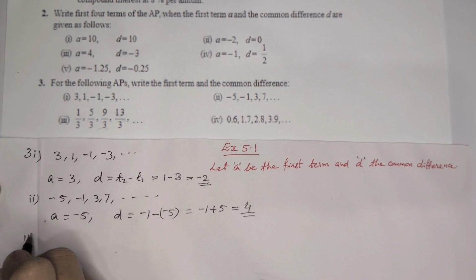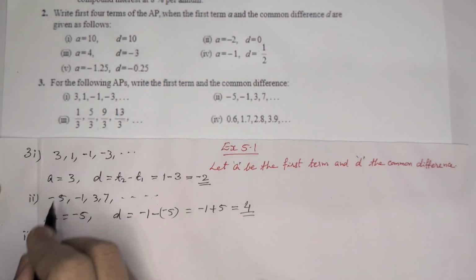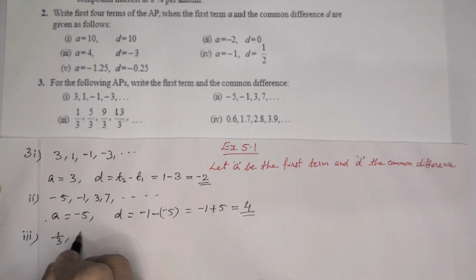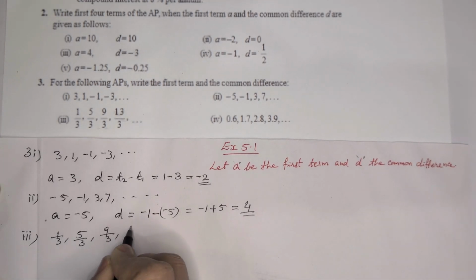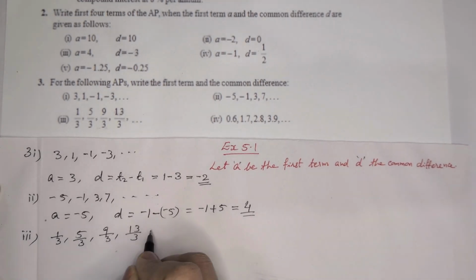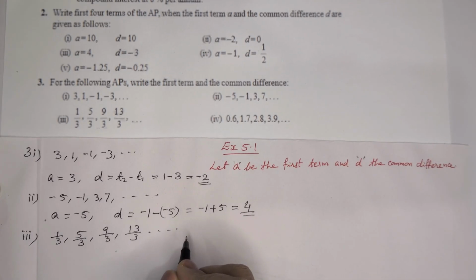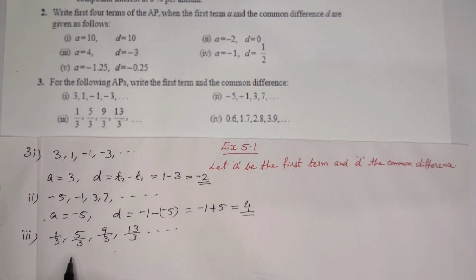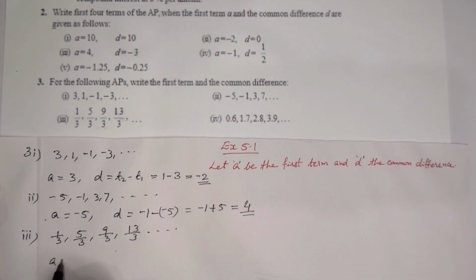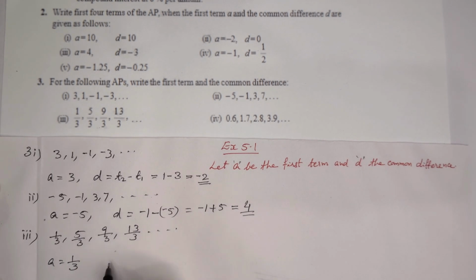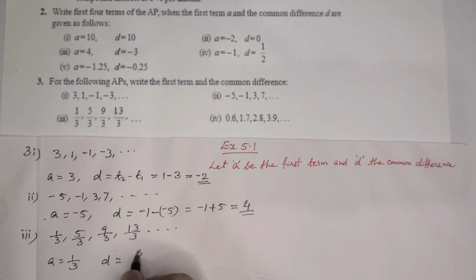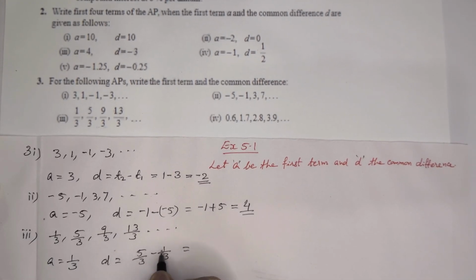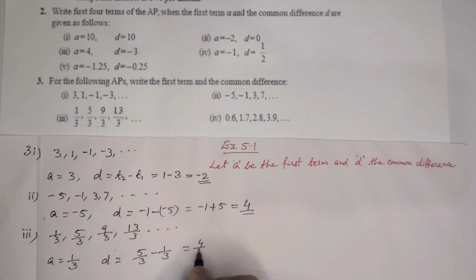Now third question. 1 by 3, 5 by 3, 9 by 3, 13 by 3, etc. Here first term A is equal to 1 by 3. Then D is equal to second term minus first. 5 by 3 minus 1 by 3. That means 5 minus 1, 4 by 3.